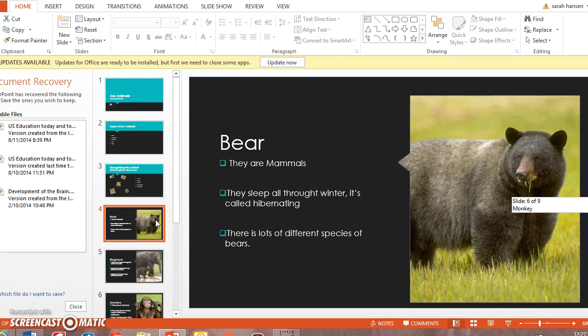This one is a bear, and they are mammals. They sleep all through the winter, which is also called hibernating. And there's tons of different species of bears. There's like the grizzly bear, the black bear, the brown bear, the polar bear. So there's a lot of different kinds of bears. And I chose a picture of a black bear.